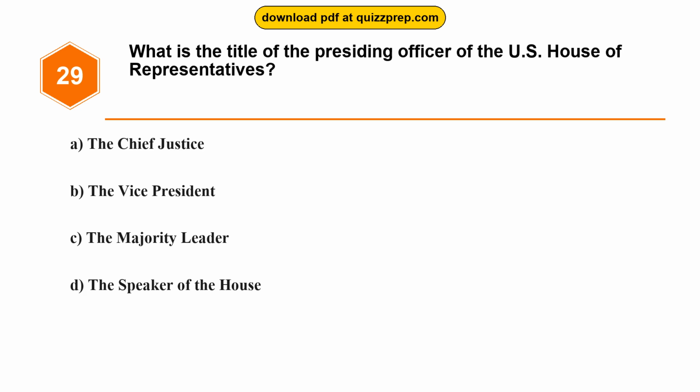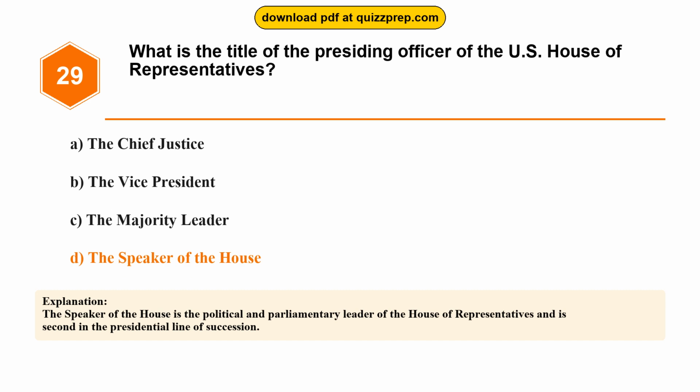Question 29. What is the title of the presiding officer of the U.S. House of Representatives? Option A. The Chief Justice. Option B. The Vice President. Option C. The Majority Leader. Option D. The Speaker of the House. The correct answer is option D. The Speaker of the House. The Speaker of the House is the political and parliamentary leader of the House of Representatives and is second in the presidential line of succession.